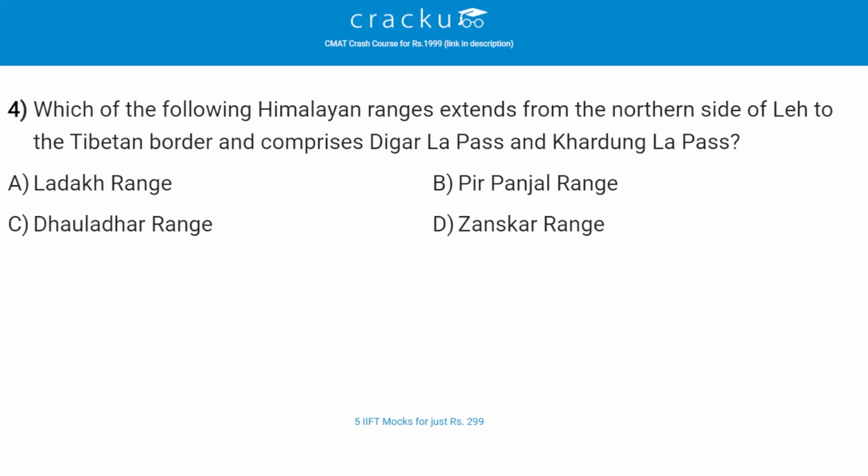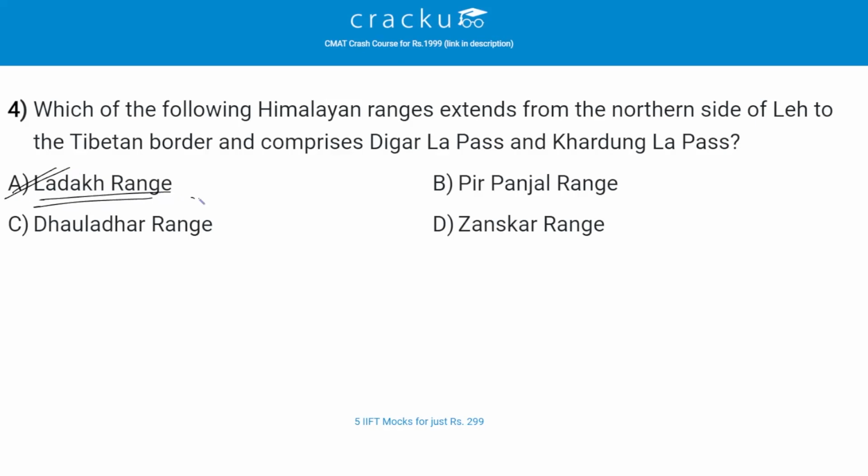Which of the following Himalayan ranges extends from the northern side of Leh to the Tibetan border and comprises Digar-La Pass and Khardung La Pass? The correct answer is A, that is Ladakh range.